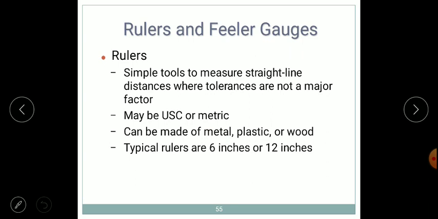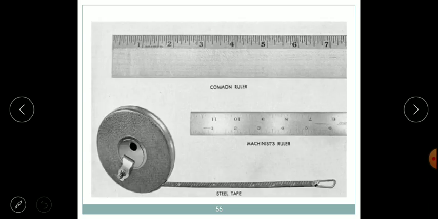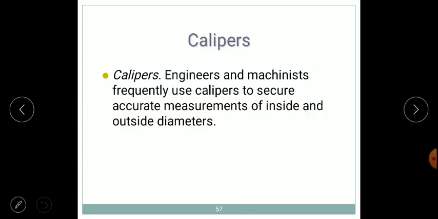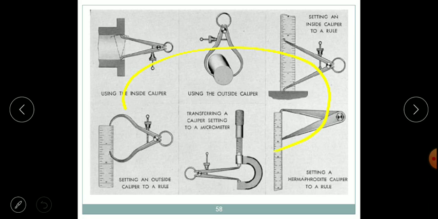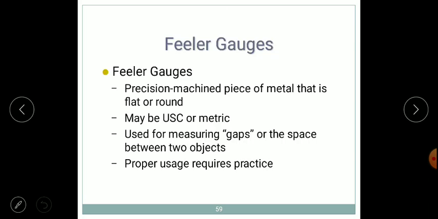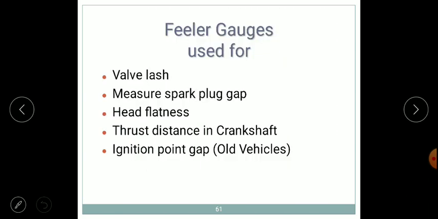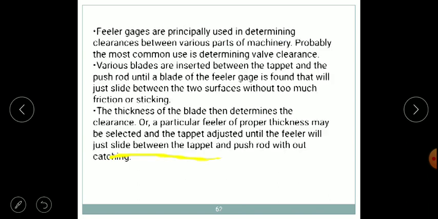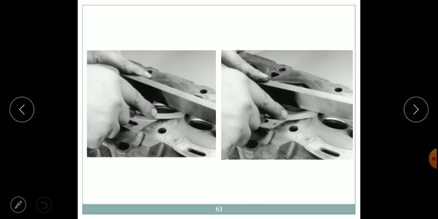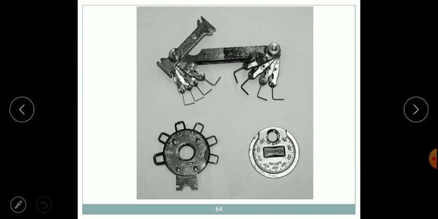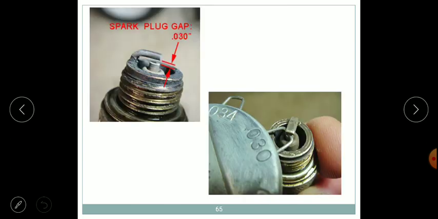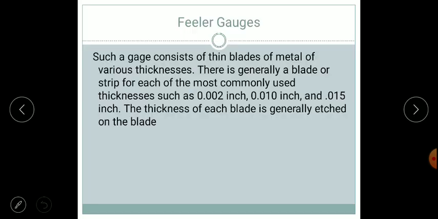Then non-precision instruments: rulers, feeler gauges, gap gauges and so on are shown over here. Calipers are non-precise and don't provide numerical values. Feeler gauges are used to measure the gaps in a spark plug. One example shown over here is the ignition point. If you have to measure the gaps between any surfaces, this is the example, a feeler gauge. Here the feeler gauge measures the gap of the spark plug. This will be the usual application.